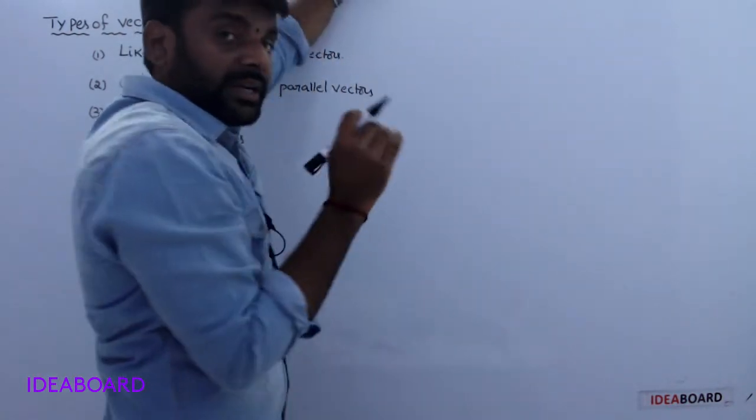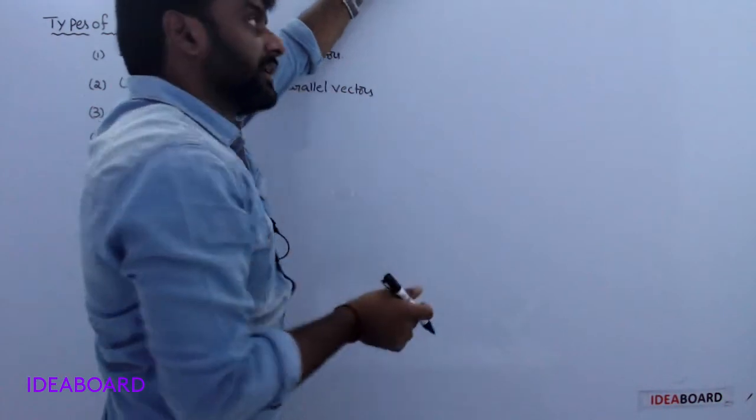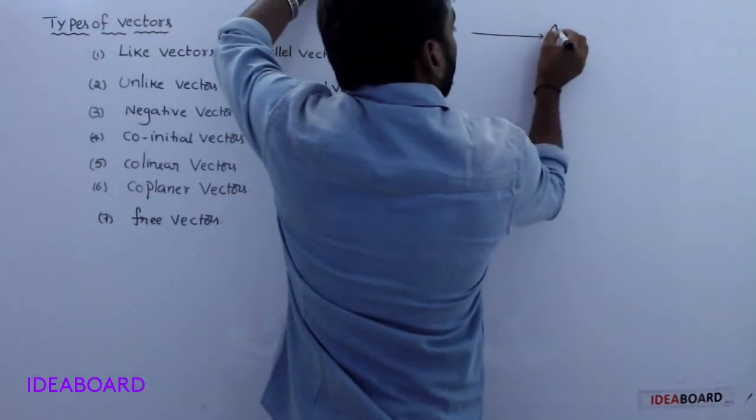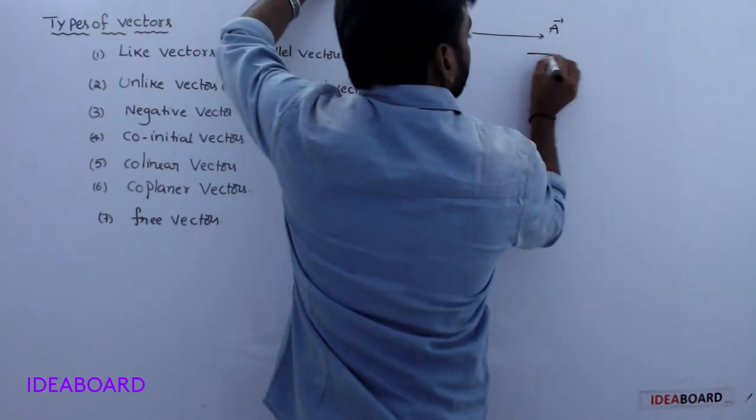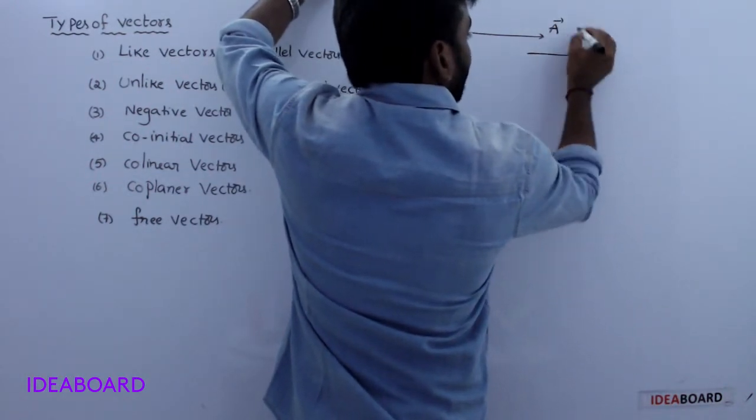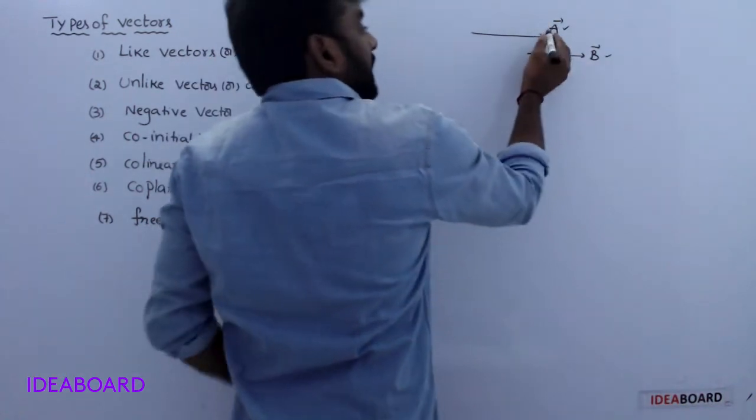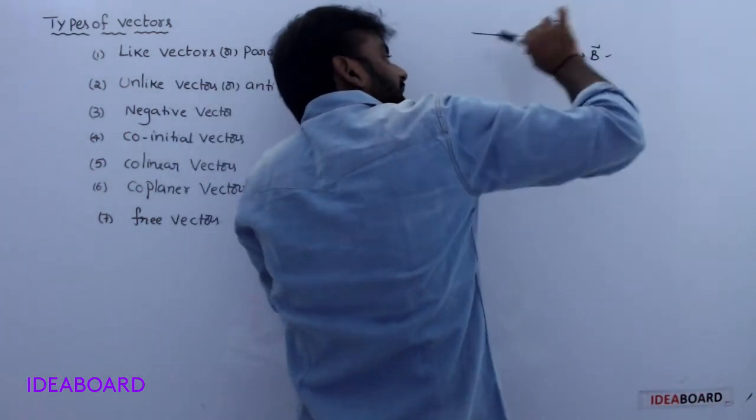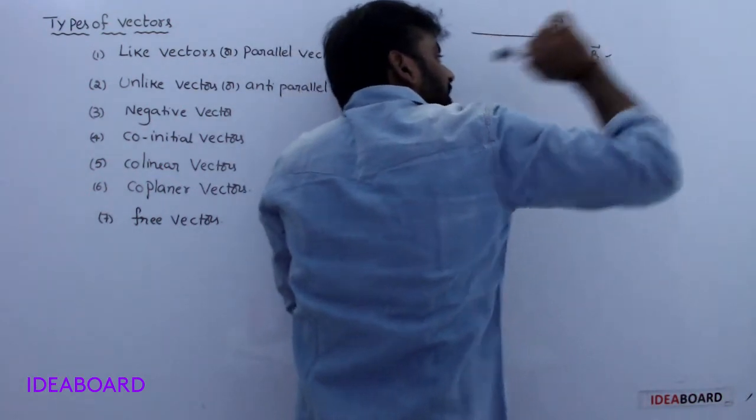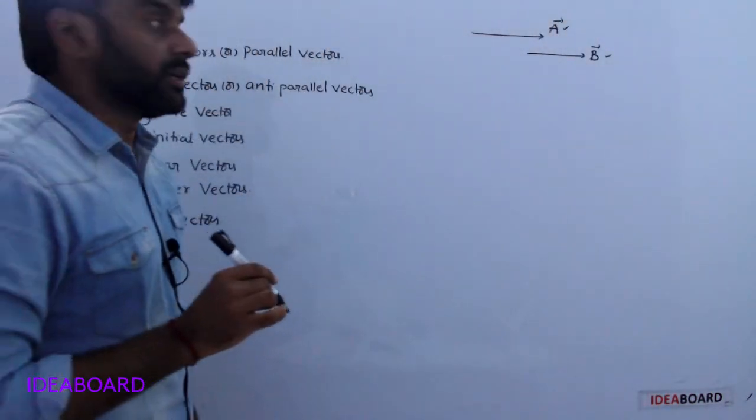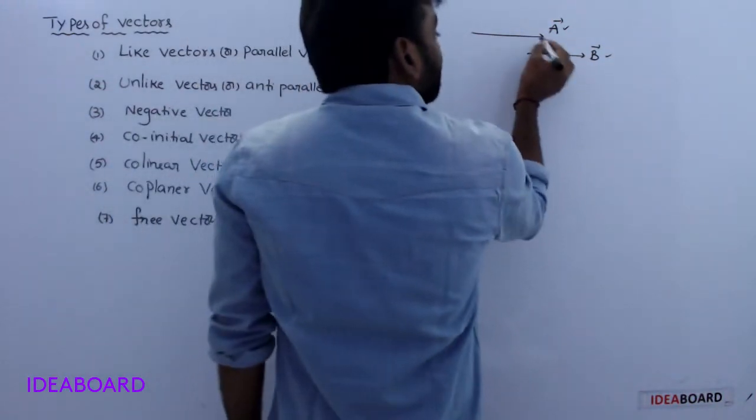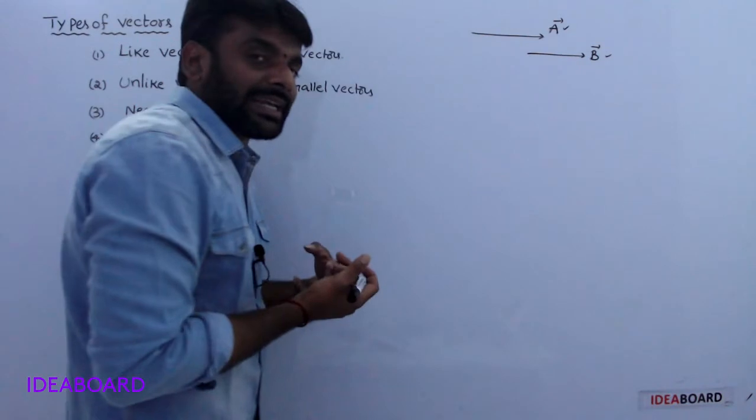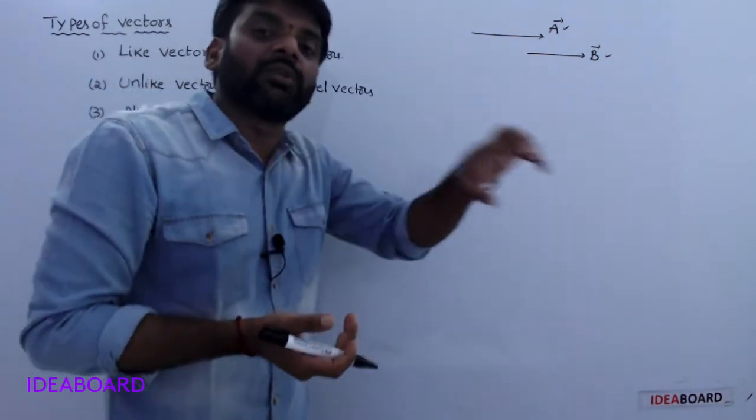two or more vectors of the same type of physical quantity in the same direction. See, A and B are two vectors. Its direction is along the positive x direction. Its direction is also along the positive x direction. Understood? Here the magnitudes may or may not be equal. Sometimes the magnitudes are equal, which means simply equal vectors.